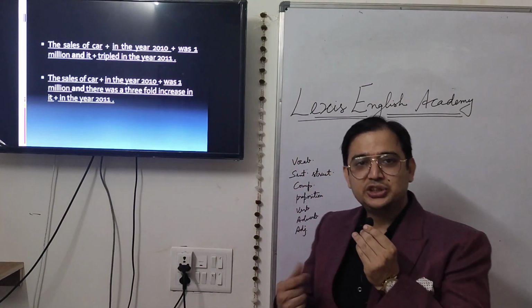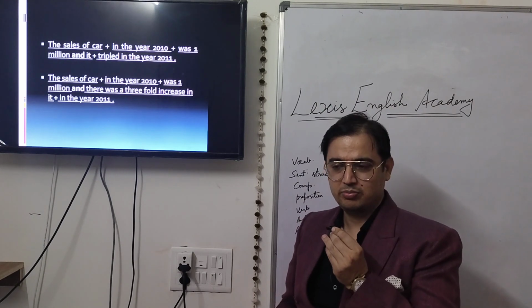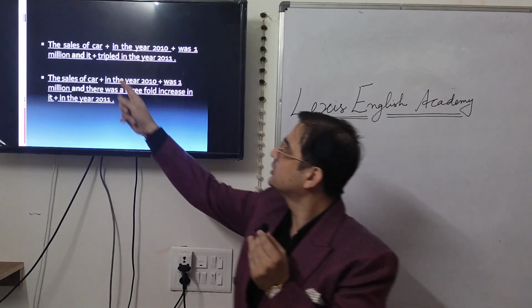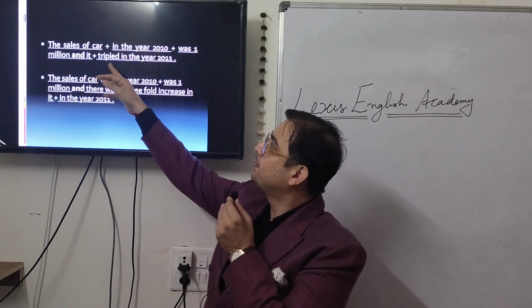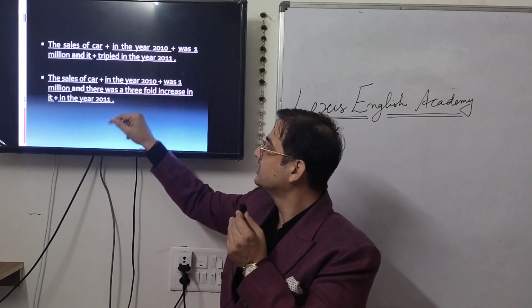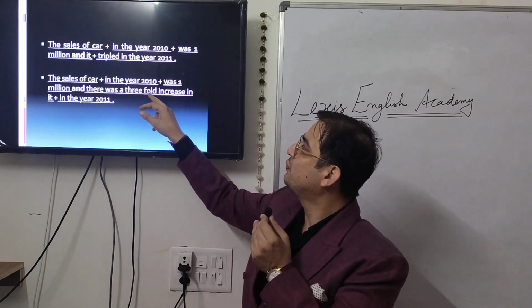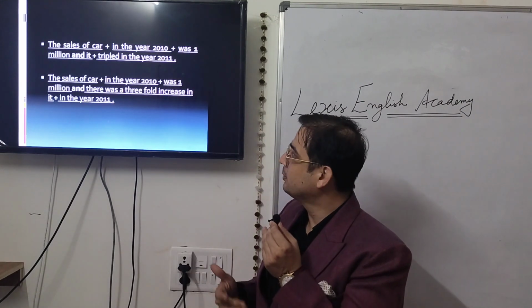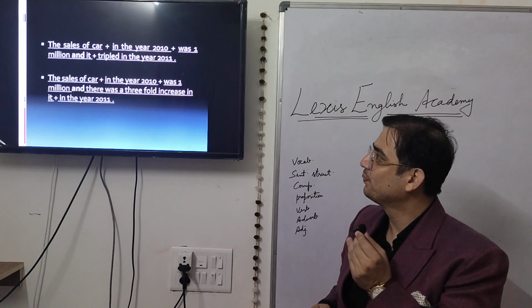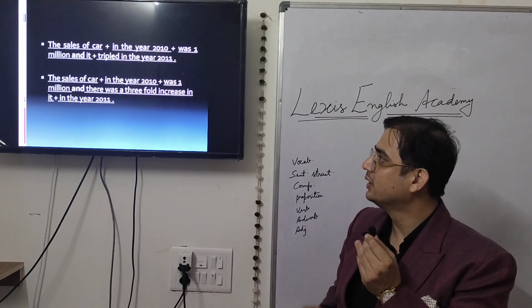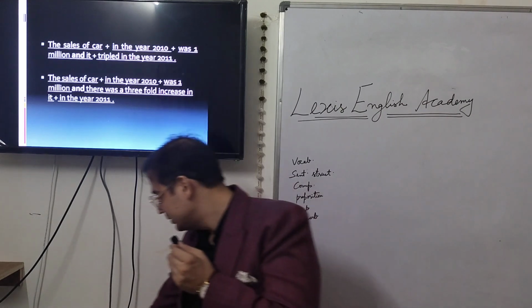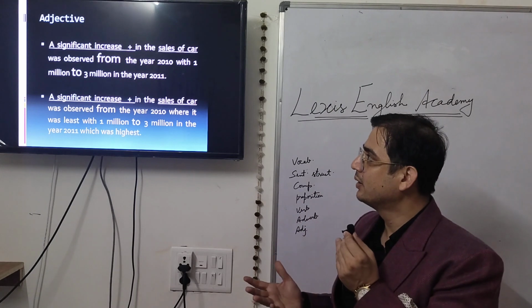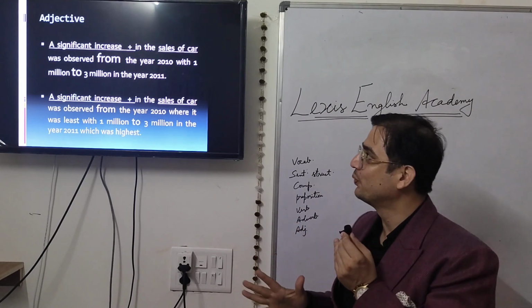A little twist, a little change in the same sentence. The sales of car increased from 1 to 3. You can say it in another way: the sales of car in the year 2010 was 1 million and it tripled in the year 2011. Or you can say there was a threefold increase in the year 2011. These are some different ways through which you can write the same sentence. There are many other ways, but just to show you, you can write a sentence in a variety of ways.